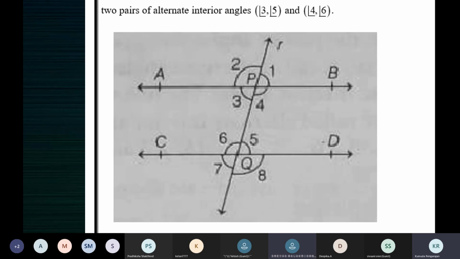Children, is the situation which I have given you clear to you? Yes, ma'am. Please tell me then. Ma'am, angle 7 is equal to angle 5 as vertically opposite angles are equal. So we can prove that angle 3 is also equal to 5. No, you should get the result 3 is equal to 5. You cannot write 3 is equal to 5, alternate angles are equal. You must prove 3 is equal to 5.